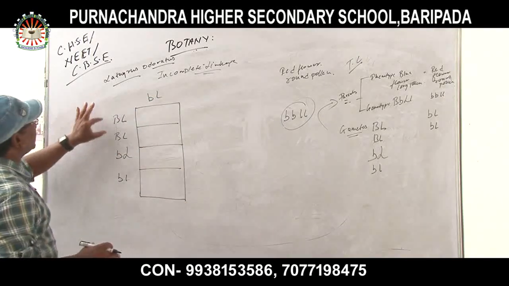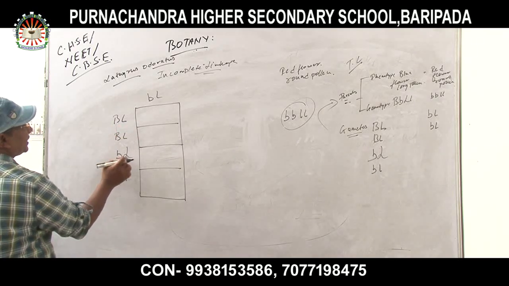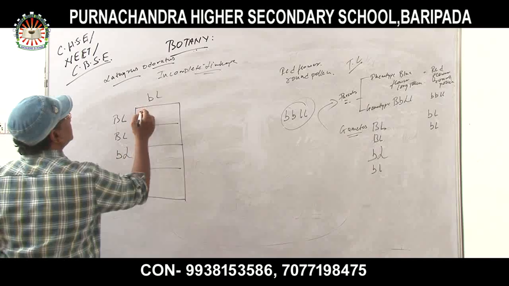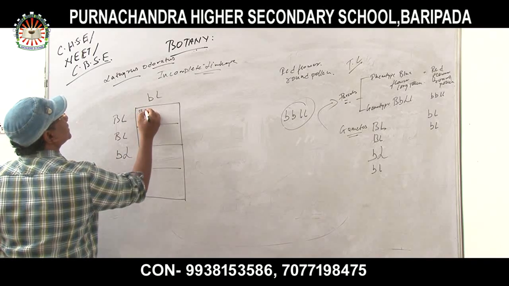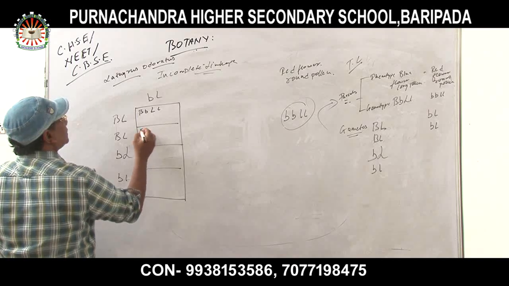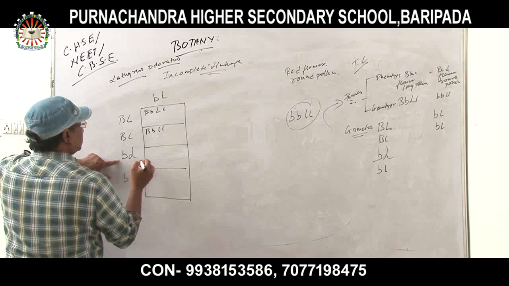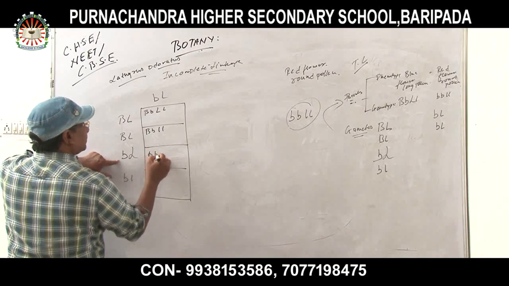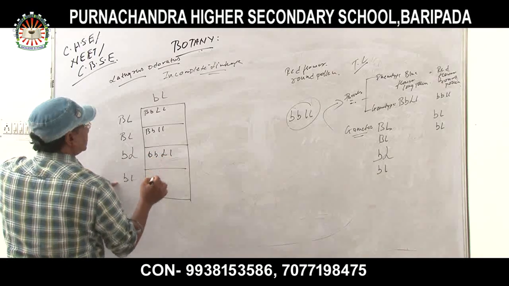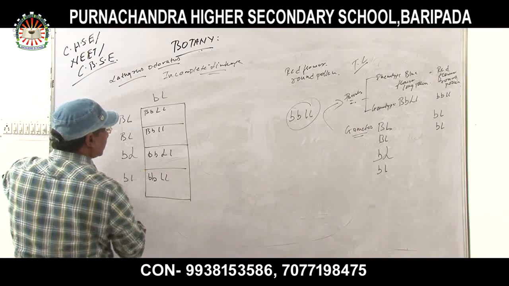Now, capital B, capital L, and capital B, small l, and small b, capital L, and small b, small l, and here the cross, capital B, small b, capital L, small l; capital B, small b, small l, small l; small b, capital L, small l; small b, small b, small l, small l.